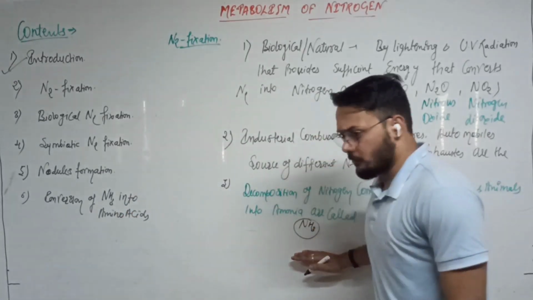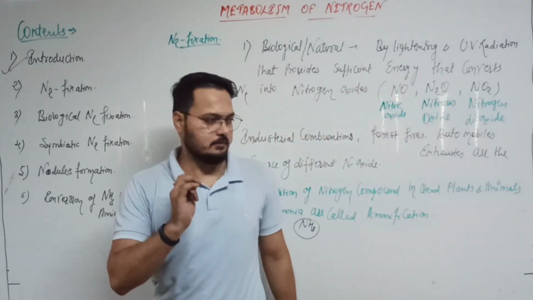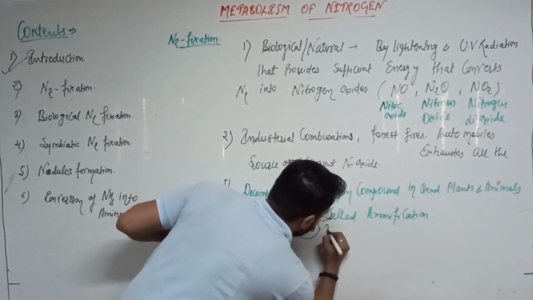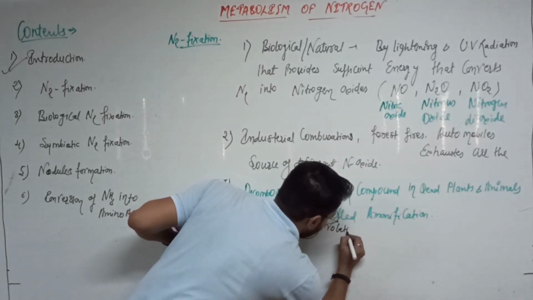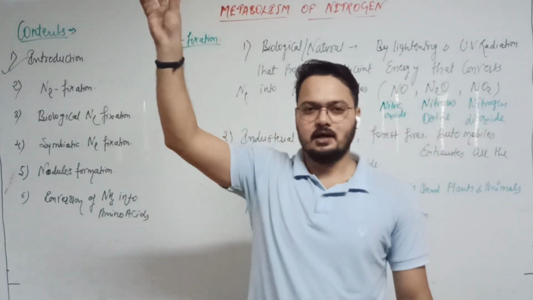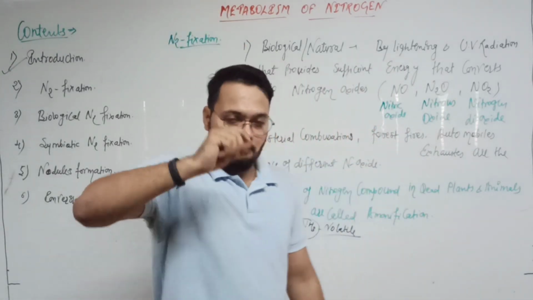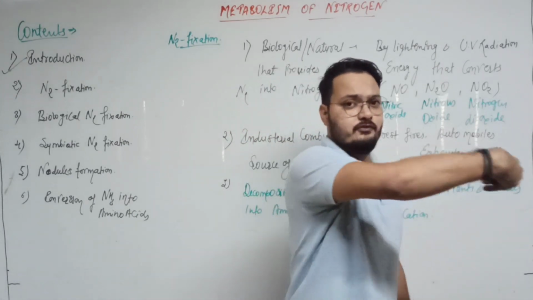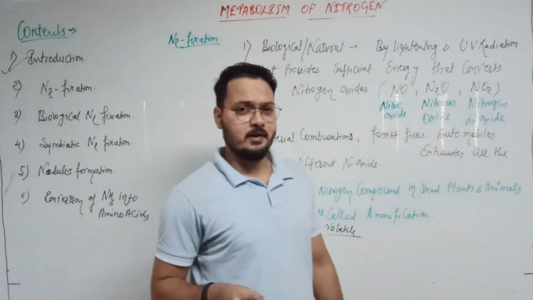So this ammonia compound is so much volatile. So some of the ammonia volatilize in the atmosphere, but most of the ammonia that are converted into the different products. So what are the different products?